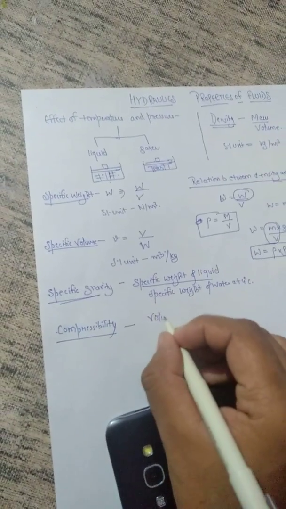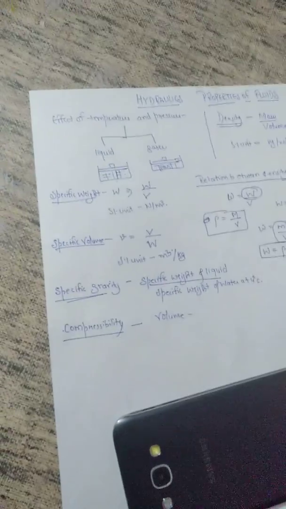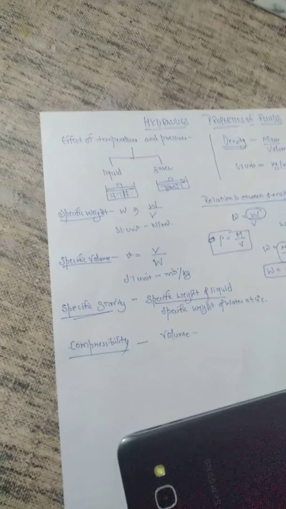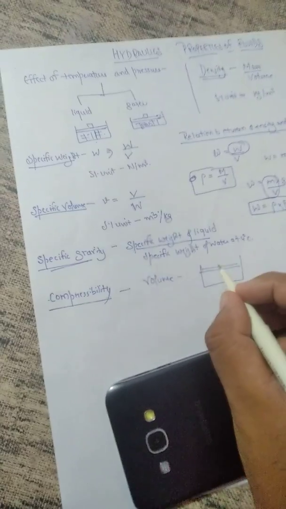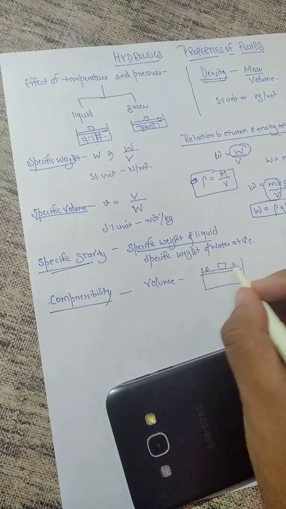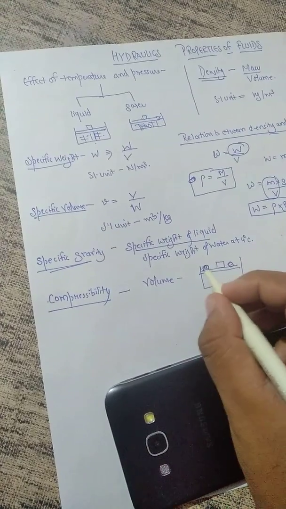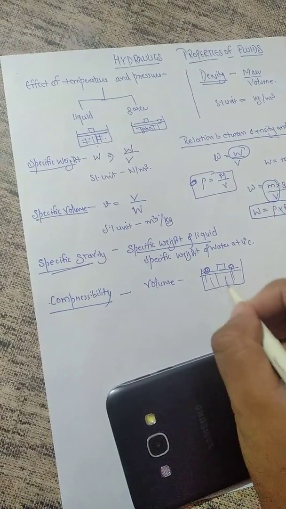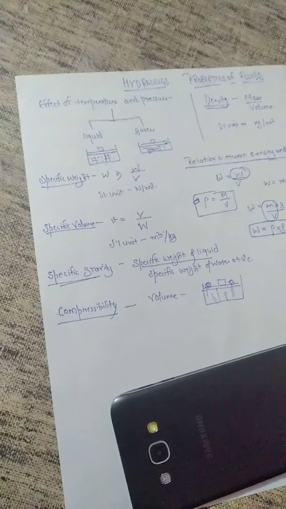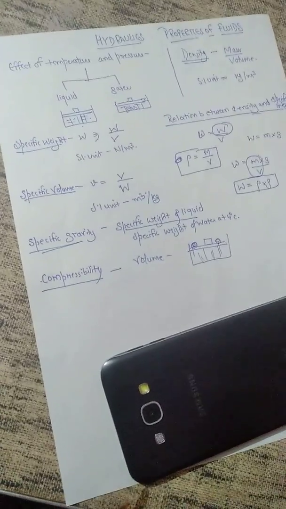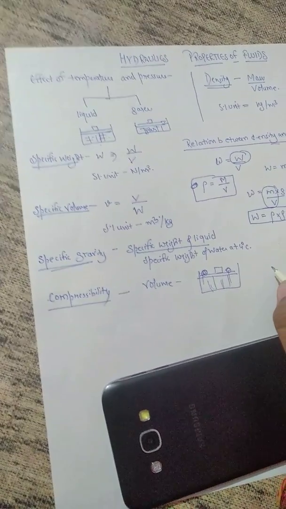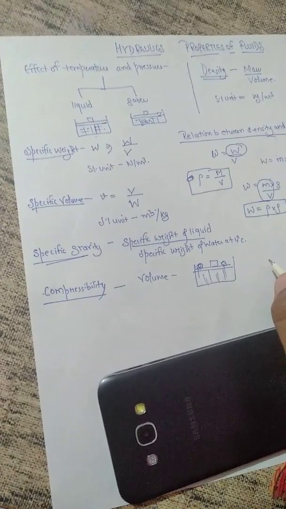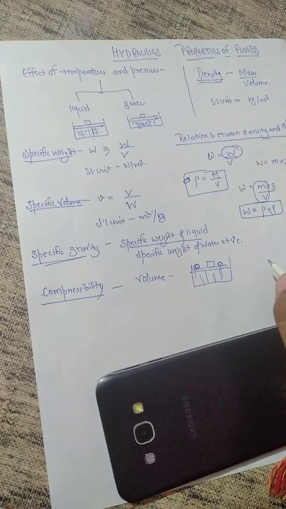The property of a fluid by virtue of which the volume changes under the action of external pressure. If we apply loads here, it compresses. It may be liquid or gas. The compressibility of a substance is the reciprocal of the modulus of elasticity, or the volume modulus of a substance increases with increasing pressure.